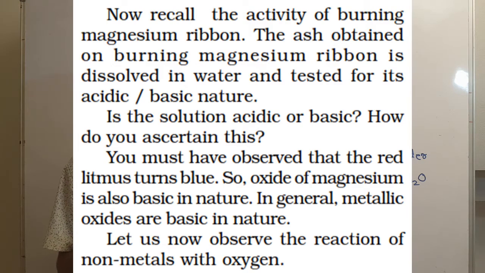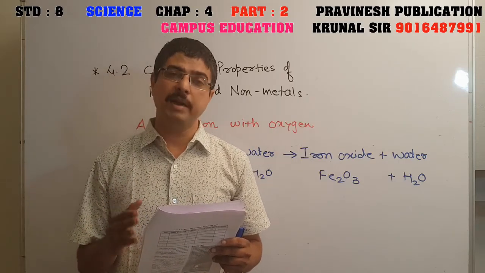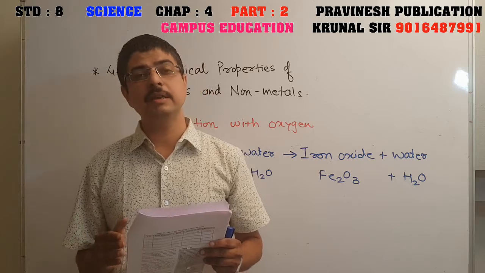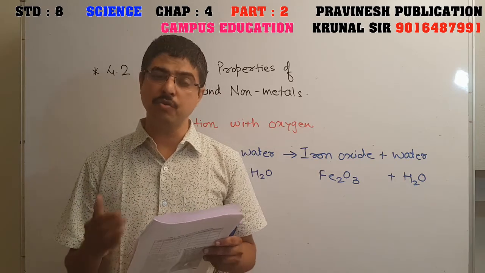Is a solution acidic or basic? How do you ascertain this? You must have observed that the red litmus turns blue. So the oxide of magnesium is also basic in nature. In general, metallic oxides are basic in nature. Friends, you need to remember that metallic oxides are always basic in nature. Why? Because they turn red litmus paper blue.